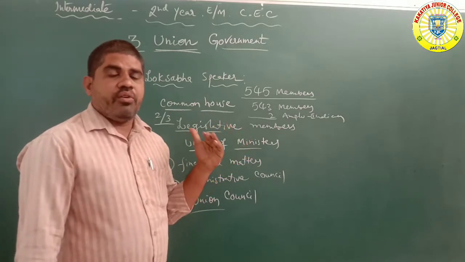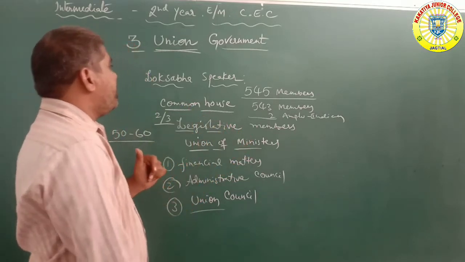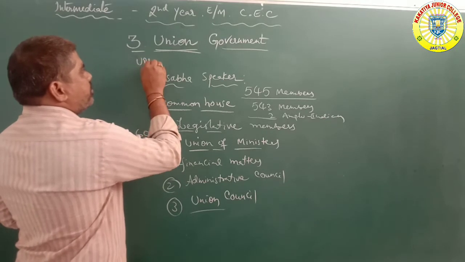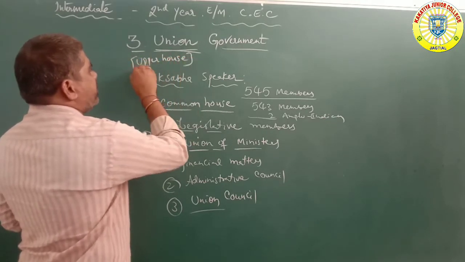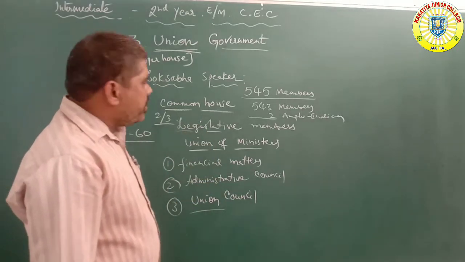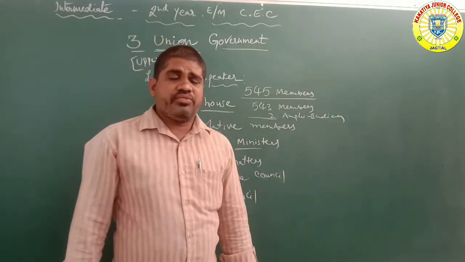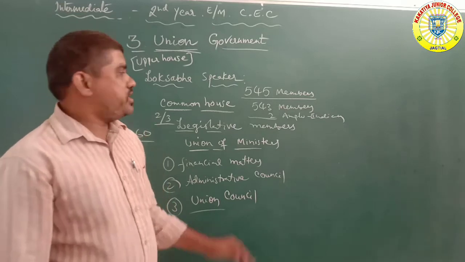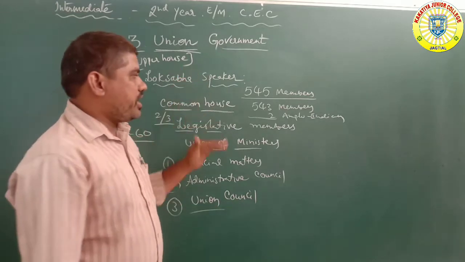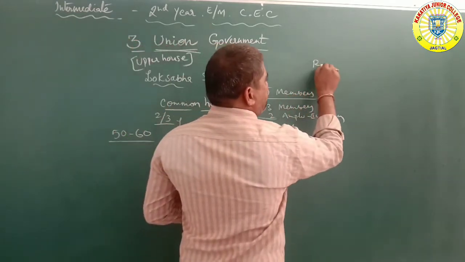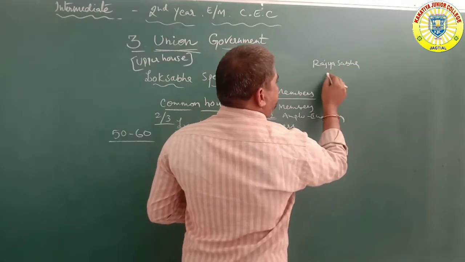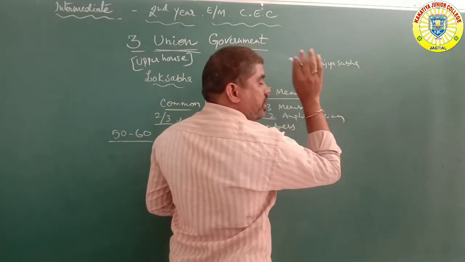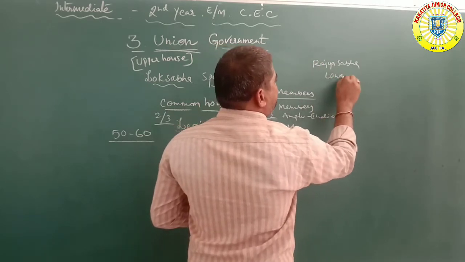Okay, the Lok Sabha is also called the lower house, or common house. Here, the Rajya Sabha is called the upper house. The Rajya Sabha is the upper house, and the Lok Sabha is the common house, also called the lower house.